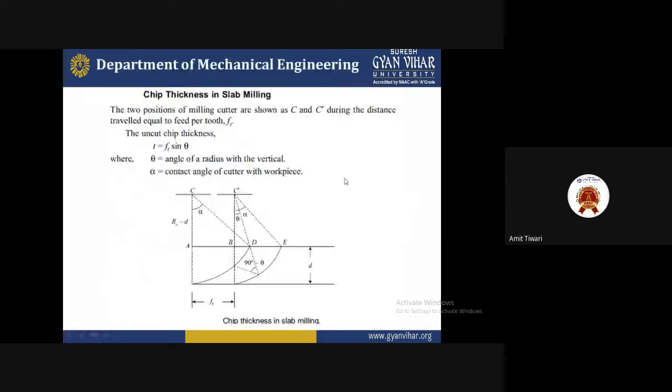So it was a difficult diagram for understanding the procedure of chip thickness in the milling machine, but it is easy. What conditions do you need in the milling machine to get the best chip thickness? We must find the chip thickness ratio. The chip should not be too thick. If the chip thickness is high, then obviously damage to the tool is the most important factor, damaging the surface quality or wearing the surface of the tool as well.